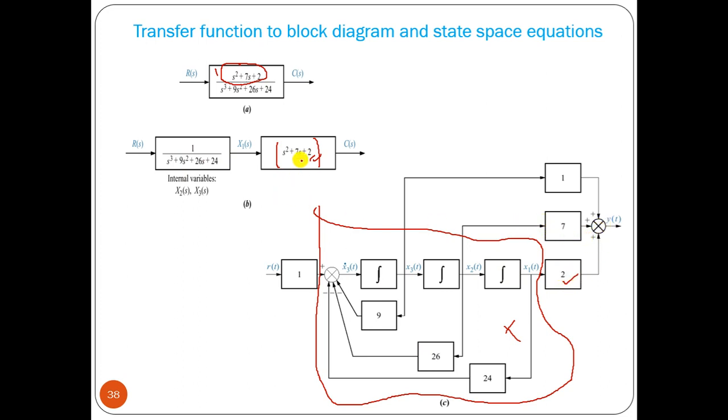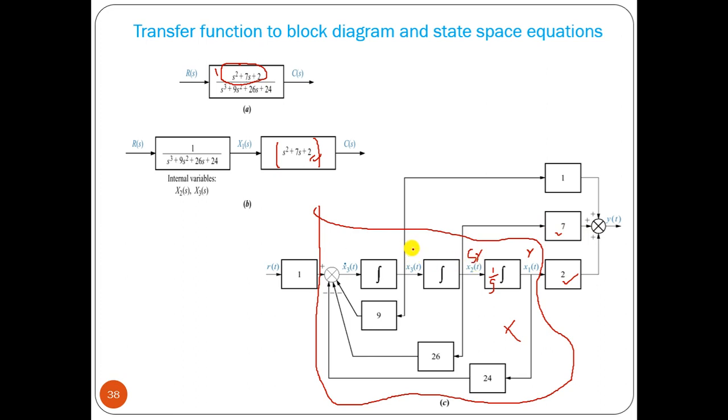Now we have the 7s. So if this is your y, say y, this factor is your s into y, then after the integrator it will be y, right? Integrator means 1 by s. So we are getting the sy factor here, so the 7s factor comes here, this is sy, multiplied by 7, that will be added.